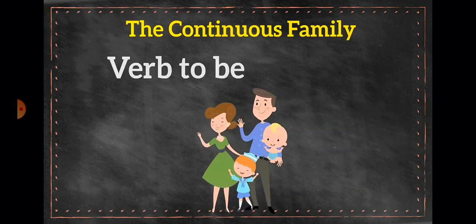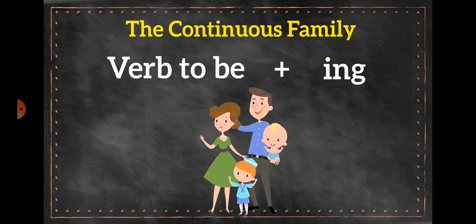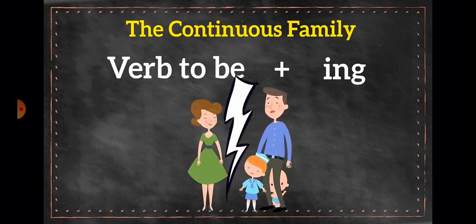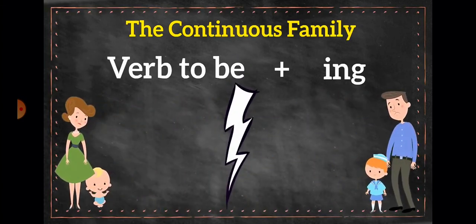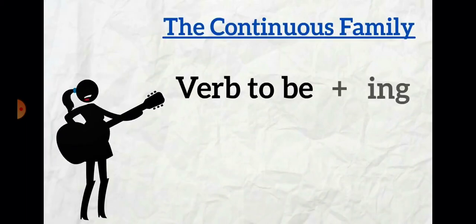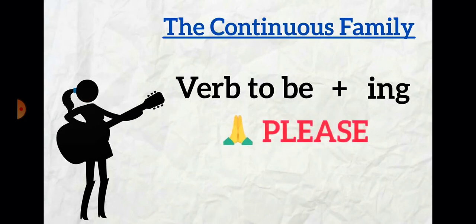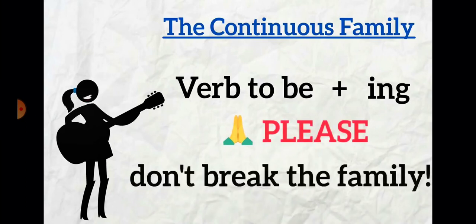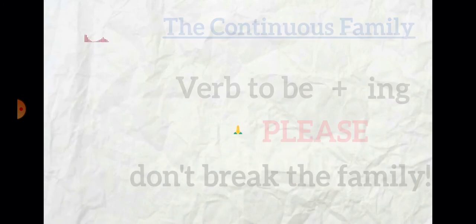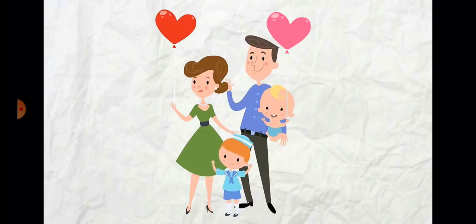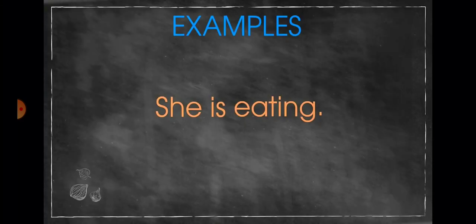So let's see the continuous family. Verb to be plus ing is the family. And if we separate the family, the sentence would be incorrect. So let's say together, verb to be plus ing. Please don't break the family. Okay, we cannot break the family. We always have to use them together, like the family you see on the screen.